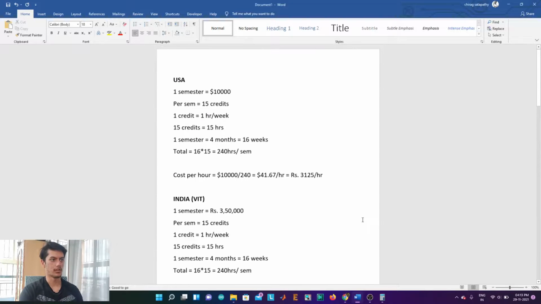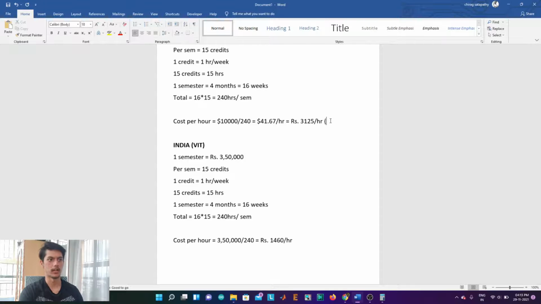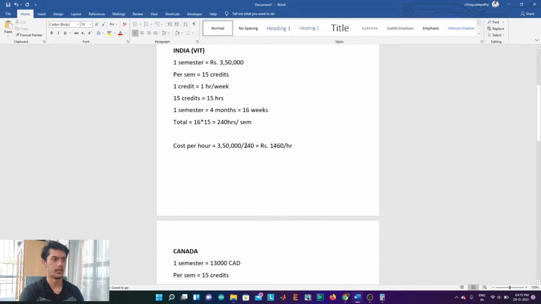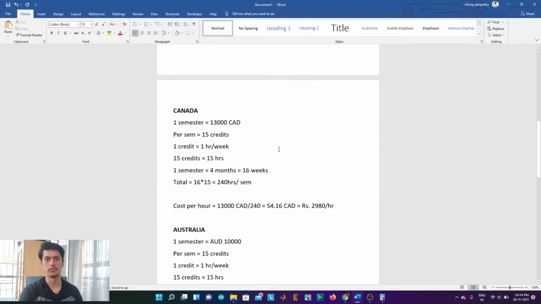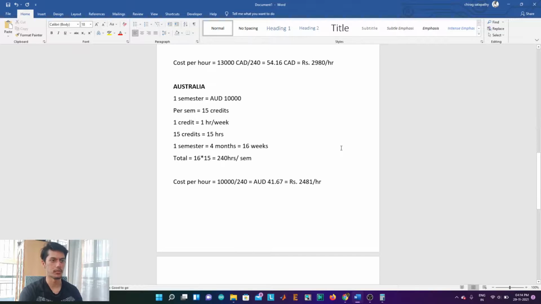Now as you can see, in USA it's around 3,125 rupees per hour which you're spending there, and this is only tuition. And in India, if you're in VIT, somewhere in category 3, you'll be spending around 1460 per hour. Now in Canada, it's around 2980, which is approximately 3,000 rupees per hour, and in Australia it's around 2481, which is 2,500 rupees per hour.